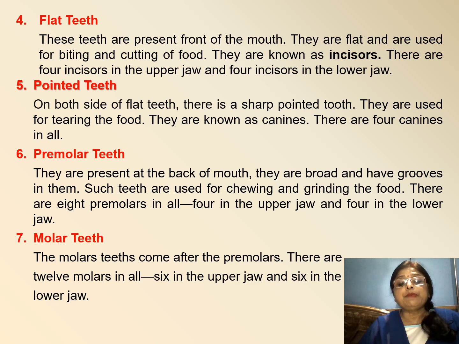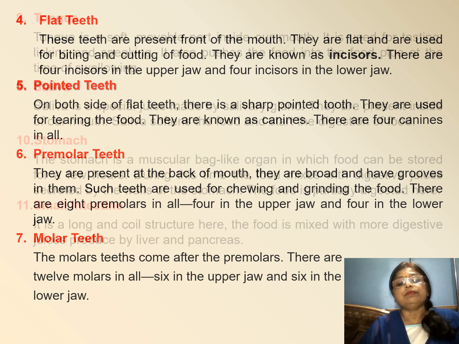Already it has been explained earlier. So once again I am going to give you the revision. So listen to it carefully. Next one is the molar teeth. The molar teeth come after the premolars. They are 12 in number, 6 in the upper jaw and 6 in the lower jaw. These are all about your teeth.